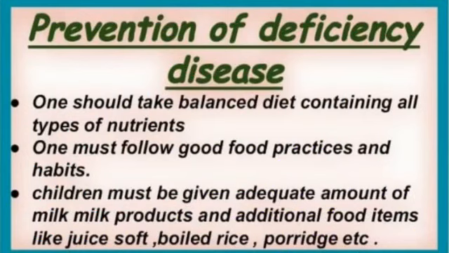Now the prevention of deficiency diseases. What should we do to protect ourselves from these diseases? One should take a balanced diet containing all types of nutrients: proteins, fats, vitamins, carbohydrates and minerals. One must follow good food practices and habits. Children must be given an adequate amount of milk products and additional food items like juice, soft boiled rice, porridge, etc. You should take care of your diet.